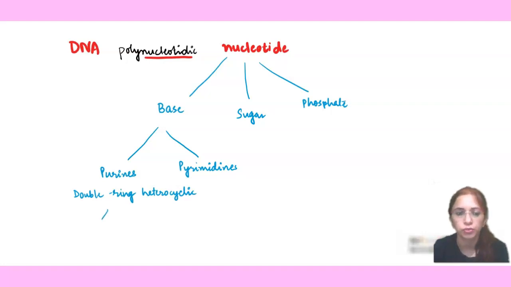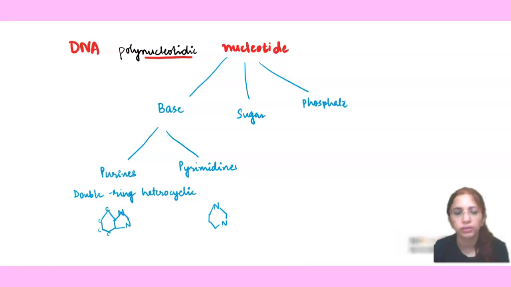So purines are the double ring structures. If you want to draw, you can draw like this, and here nitrogen is found. Otherwise, on the edges everywhere carbon is found, but we never show it. Whereas pyrimidines are again heterocyclic structures, but they are single ring.